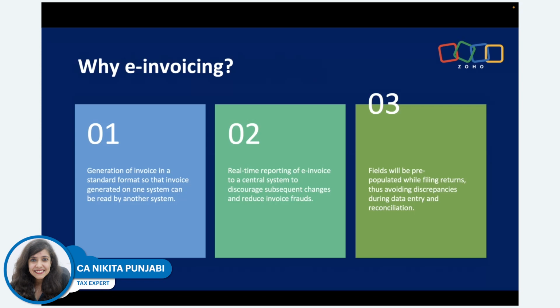And also that all the information in your GST returns can get pre-filled by way of e-invoicing. So when you're pushing it to the government portal, that portal will automatically push it to your GSTR1. So you don't have to necessarily push those invoices where e-invoice is created. You don't have to upload them again. Okay. So these are some of the reasons why e-invoicing is introduced.